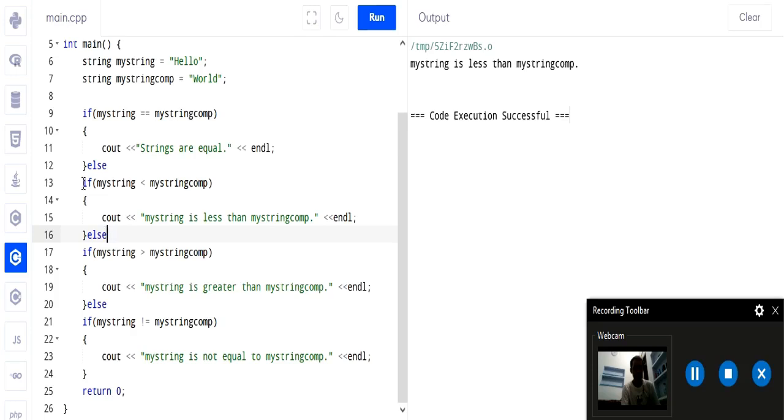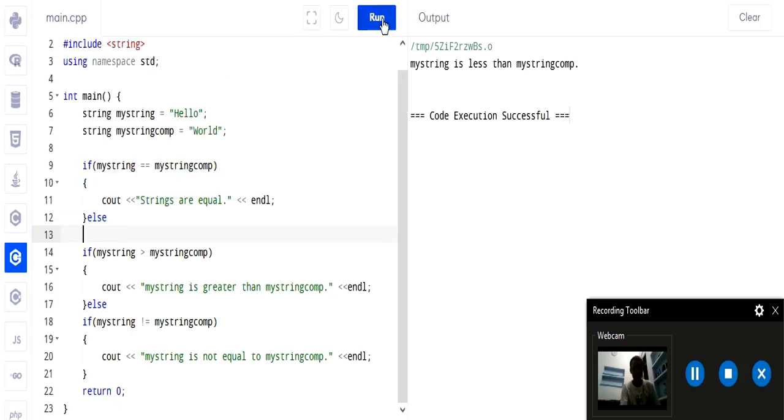And if we remove this, now suppose we remove this code from here and run it again. Now the output is my string is not equal to my string comp, right? And why are they not equal? Because characters are different, therefore it is not equal. Though the lengths are the same, hello has 5 elements and world has 5 elements, but characters are different, therefore the output is my string is not equal to my string comp. So always remember this. If you are using an if else conditional statement, then arrange the statements according to your requirement.